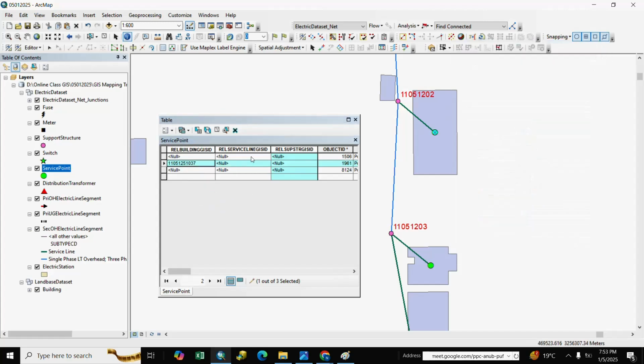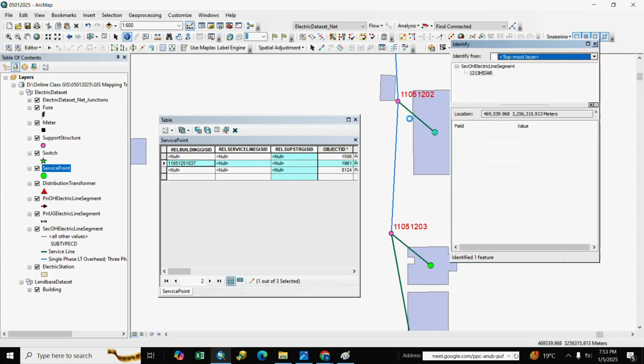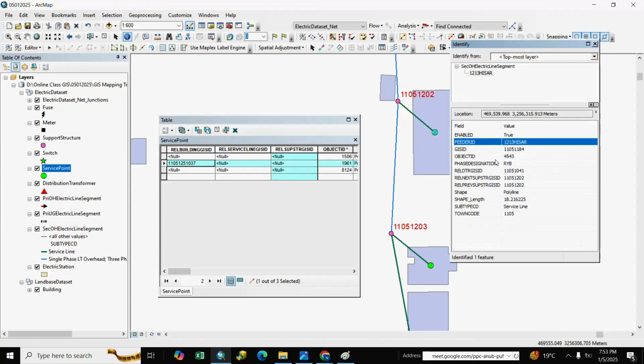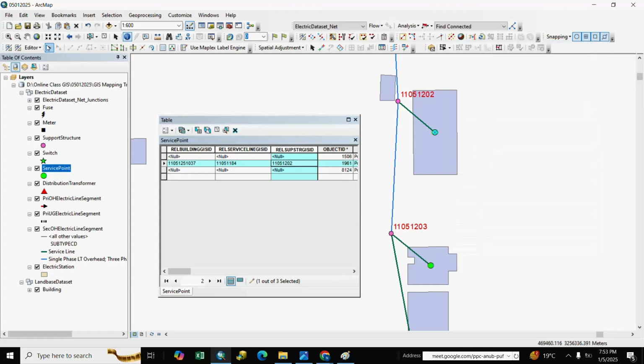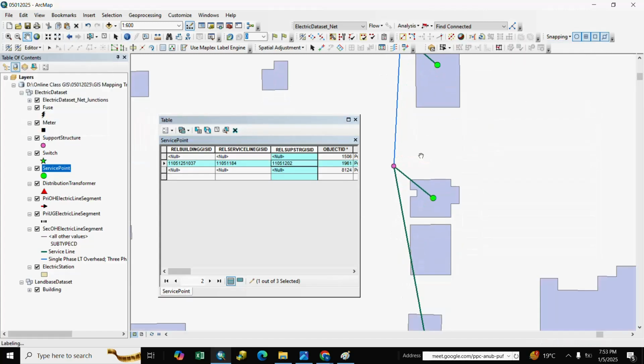and next service line GIS ID. We select here service line, and here is service line GIS ID. We copy it and paste it. Support structure GIS ID. Here is support structure. We identify support structure. We copy GIS ID and paste here. If you want to do it manually, you also populate.